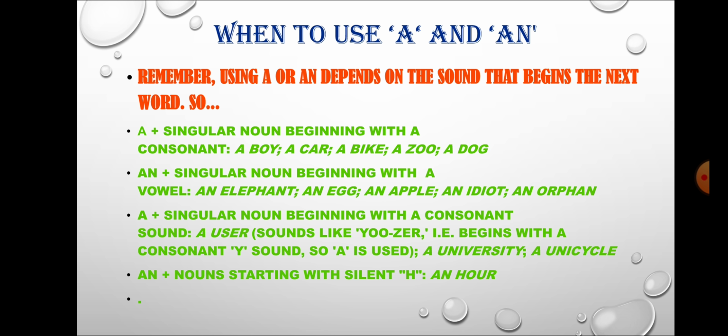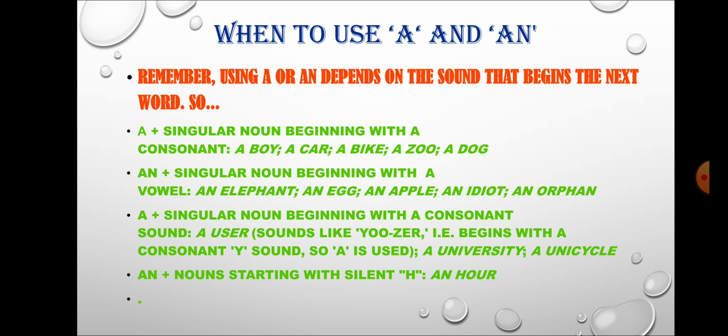Then we can use the article an with singular noun beginning with a vowel. Now as I have mentioned, there are 5 vowels in English: A, E, I, O, U. So we can use an article with the words which starts with A, E, I, O, U. For example, an elephant, an egg, an apple, an idiot, an orphan.